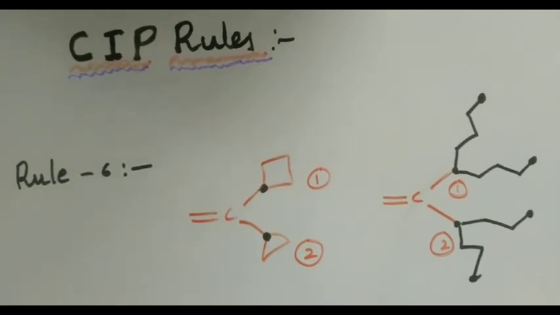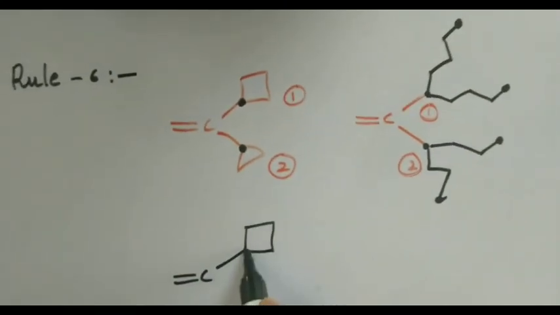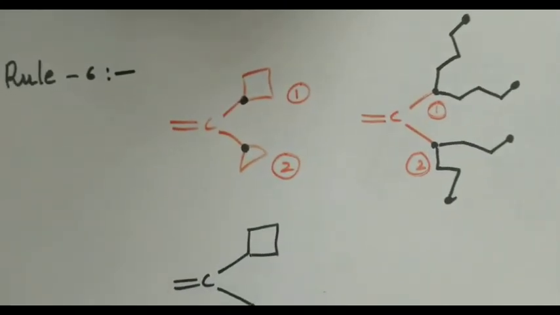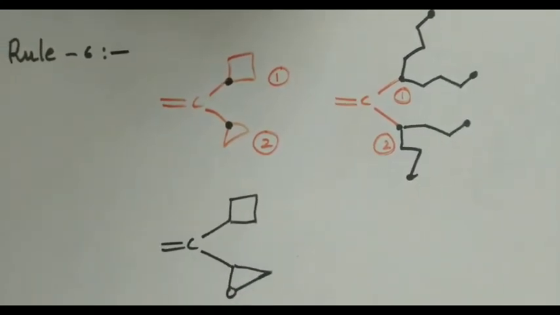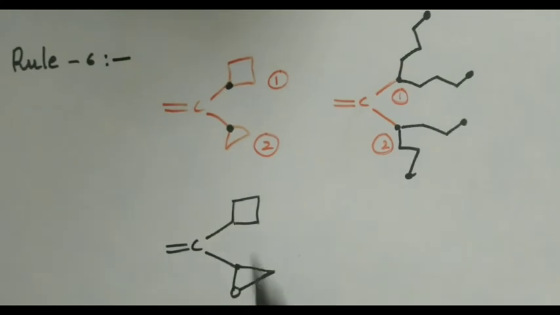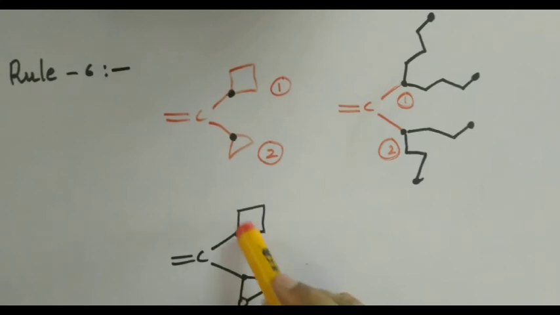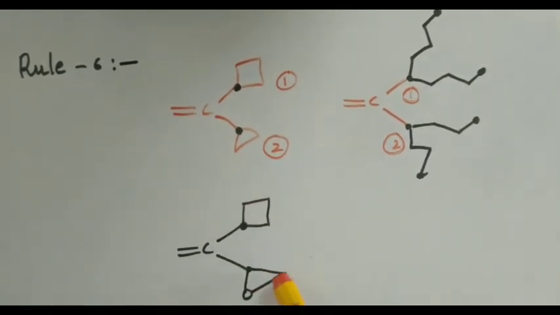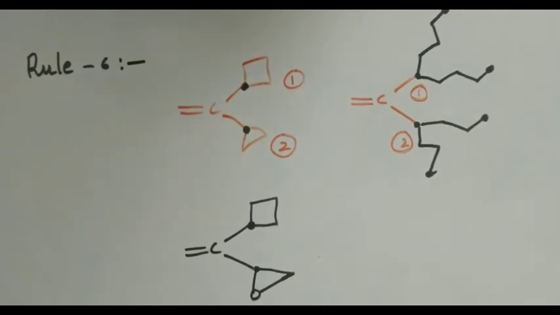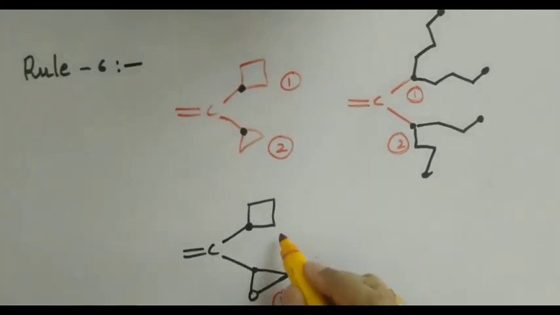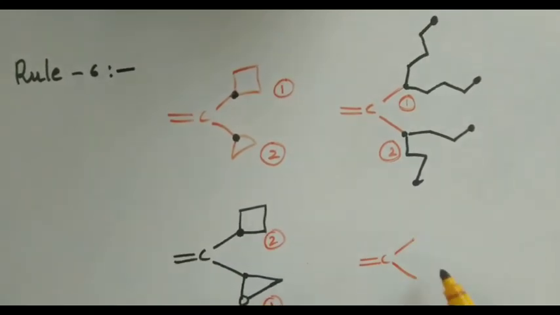I am giving you another example here, just by replacing a carbon atom with oxygen like this. Then what should be the priority? Though it contains 4 carbon atoms here, whereas this contains only 3 atoms in the ring, this should be given more priority than the other one. Why? Write down the digraph and you will understand.